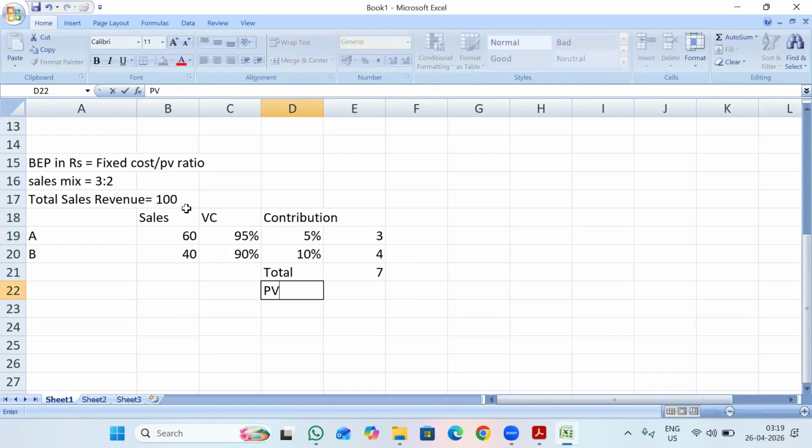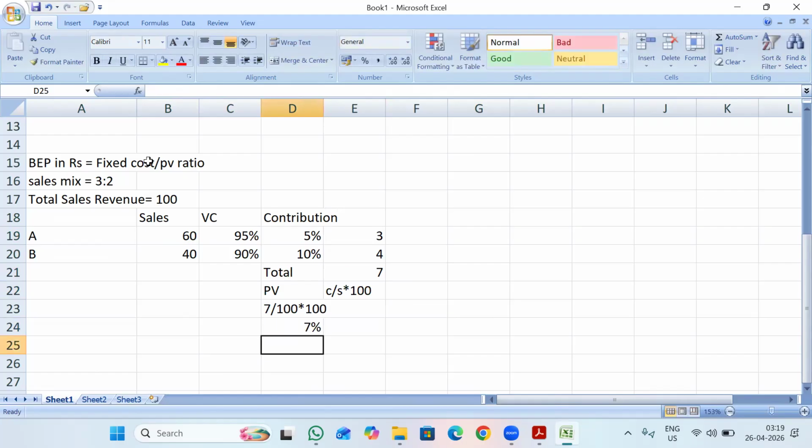So my overall PV is equal to contribution divided by sales into 100. That means 7 divided by my sales, which I have assumed here as 100, into 100%. That means 7% will be my PV ratio.